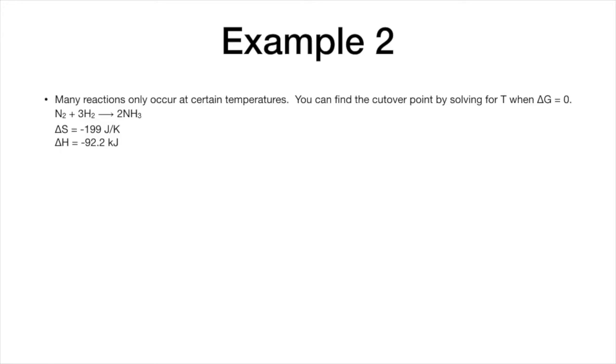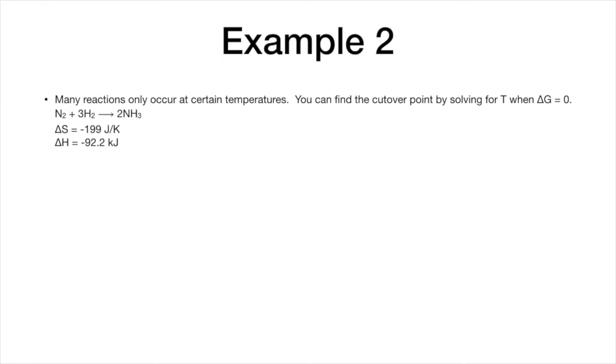So for this next example, we're going to use Gibbs free energy in a slightly different way. So some reactions occur only at certain temperatures. And we can find the cutover point for when this is favored and not favored by looking for the temperature when our Gibbs free energy is 0. Because if you think about it, if the Gibbs free energy is varying based on temperature, well, we find out where it's 0, and that's going to tell us where the cutover point is between it being favored and not favored.